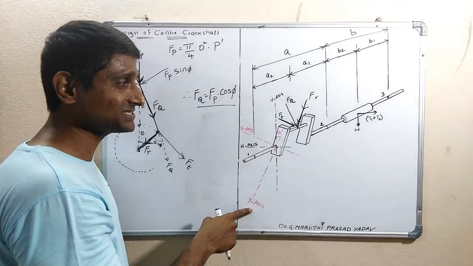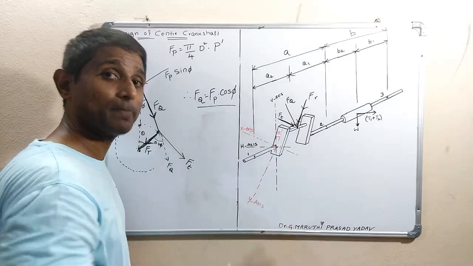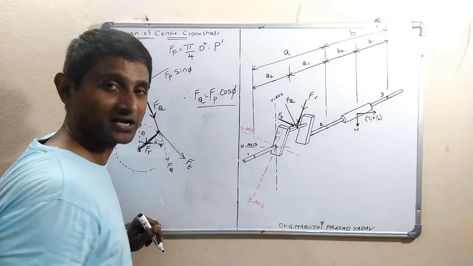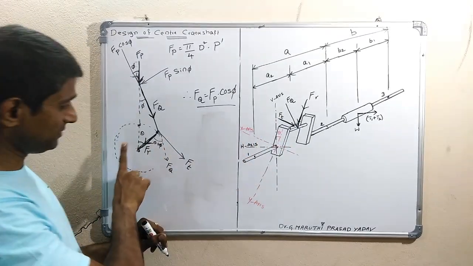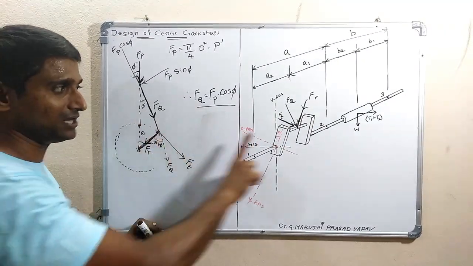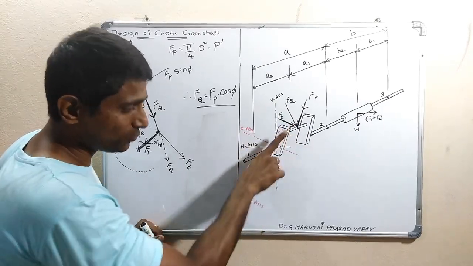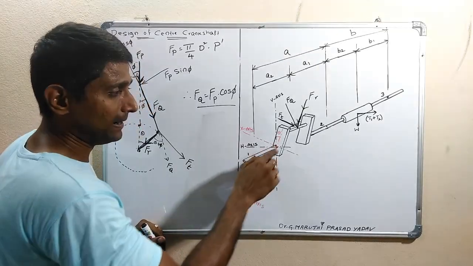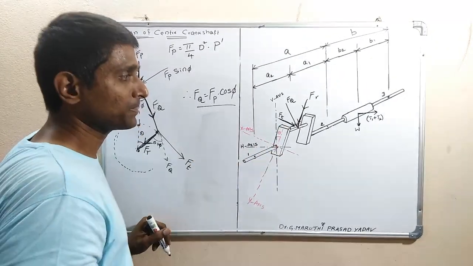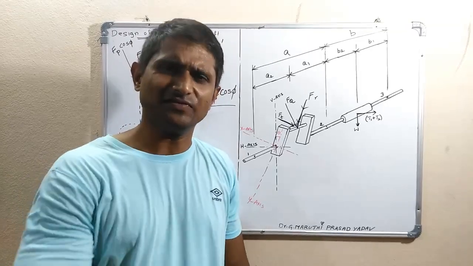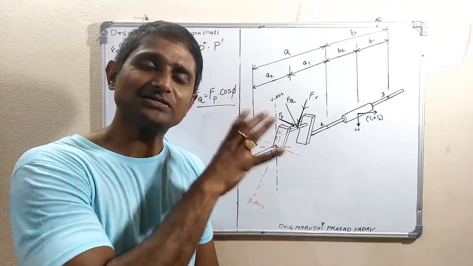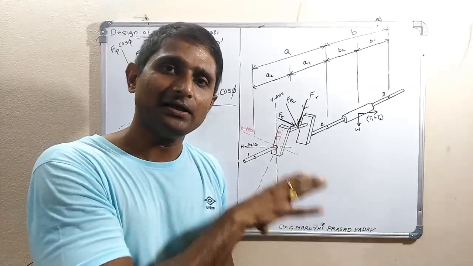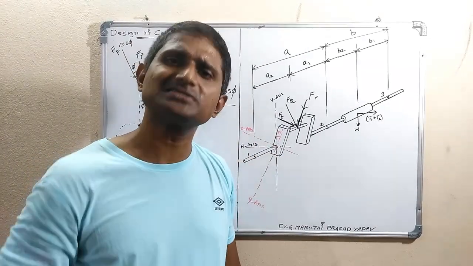FR is acting along y axis, FT is acting along x axis. These two are perpendicular to each other. This y axis is making theta with the vertical axis, because the crank has tilted up to theta. So this new y axis is making an angle of theta with the previous vertical axis, and therefore x axis is perpendicular to y axis. If it is clear, then we can proceed. It is very easy hereafter. Because the system of force is very important. If we analyze it perfectly, clearly, then obviously the design part will be very simple.